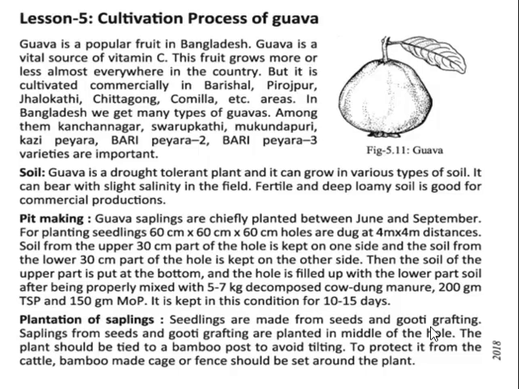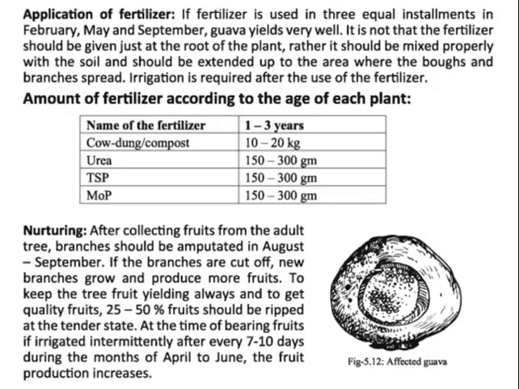Plantation of sapling. Seedlings are made from seeds and gutty grafting. Saplings from the seeds and gutty grafting are planted in the middle of the hole. The plant should be tied to a bamboo post to avoid tilting. To protect it from cattle, bamboo-made gates and fences should be set around the plant. Otherwise, it will face problems and be destroyed by domestic animals.